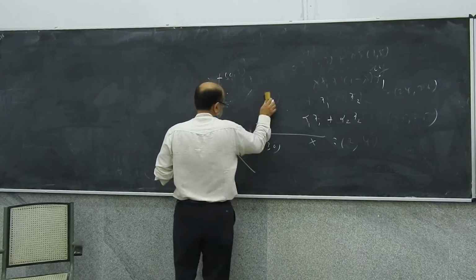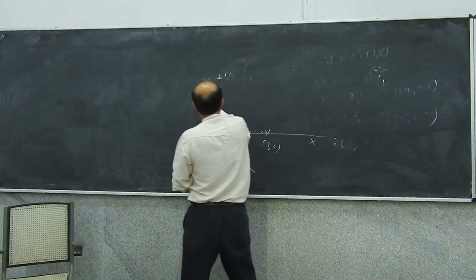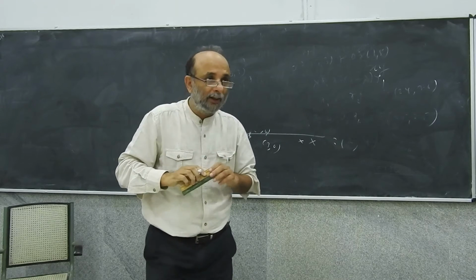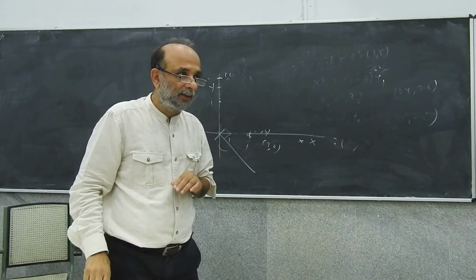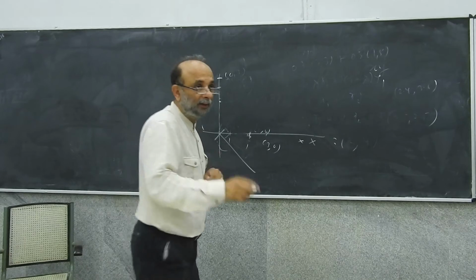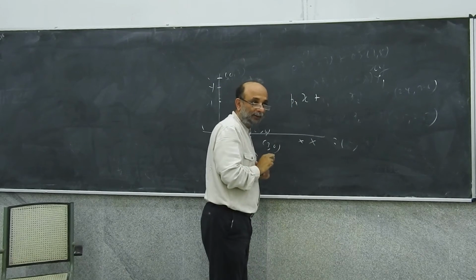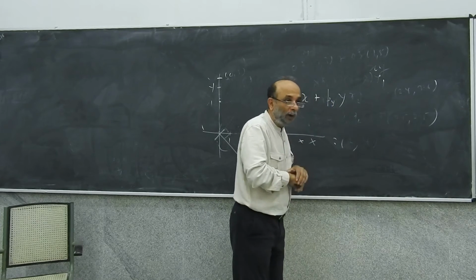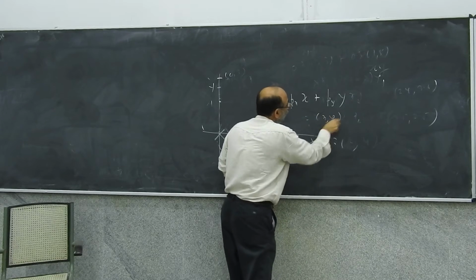Suppose now think of this as y and think of this as x. Suppose px is the price of x and py is the price of y. Okay? So we have px into x plus py into y, which is nothing but a function of x, y.